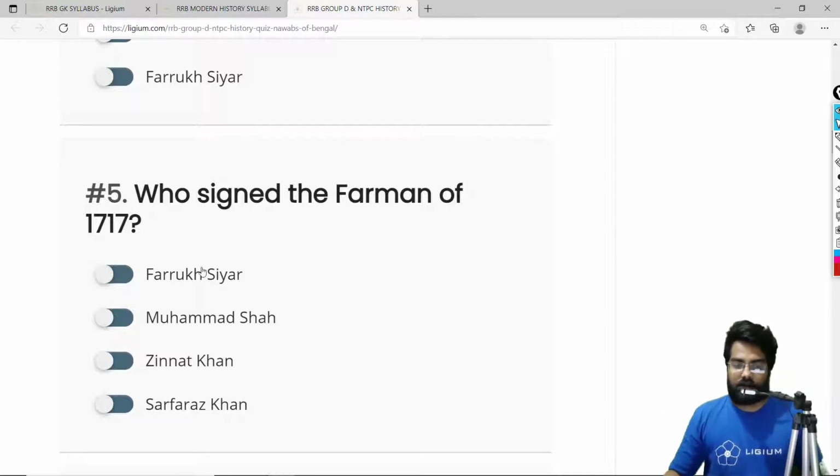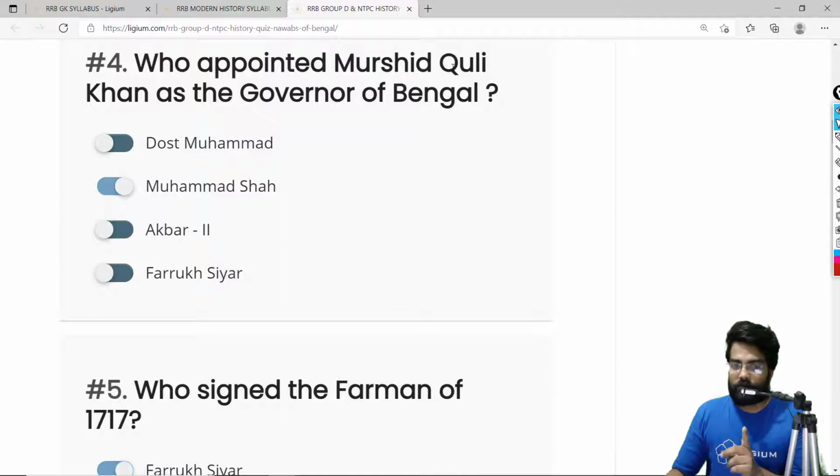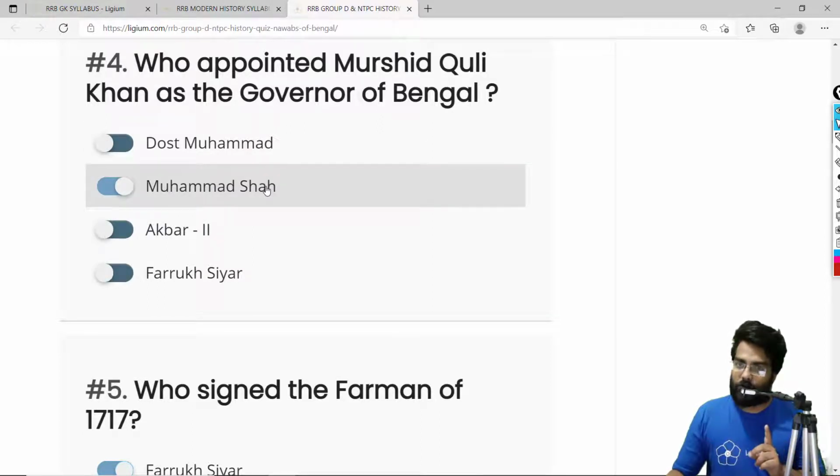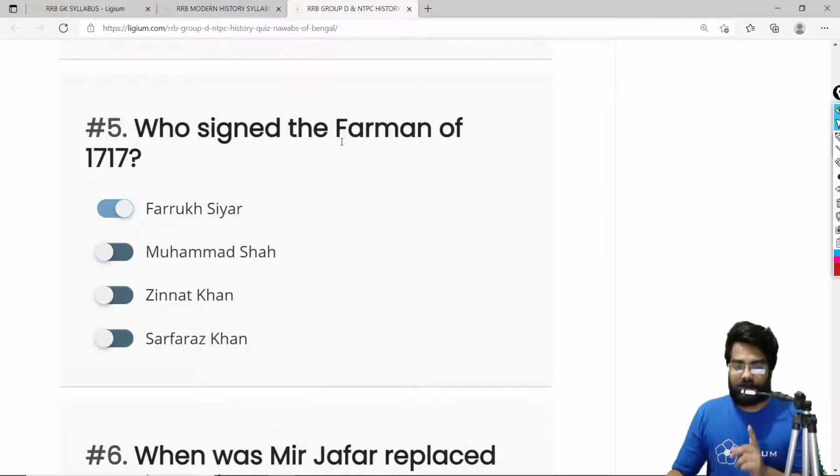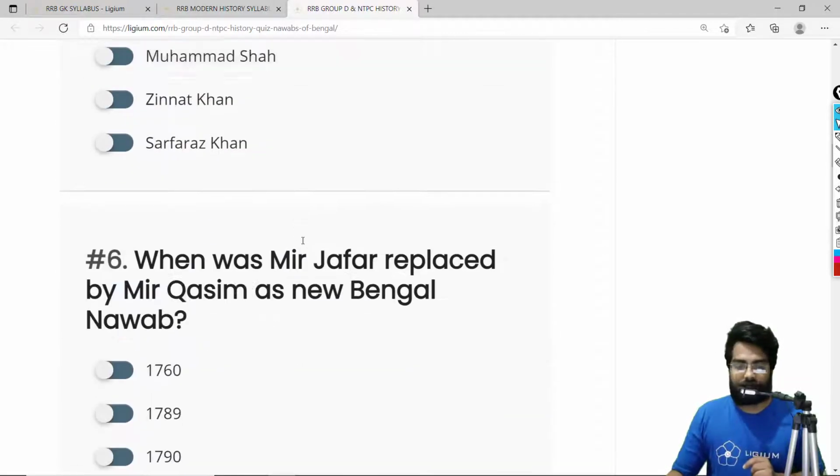So the correct answer is it was given by Farooq Siyar. Okay, remember this. Who appointed Murshid Quli Khan as the governor of Bengal? I have a feeling that this answer is wrong, but still I'm keeping it as option B. The reason is I'm going to show you how this MCQ section is going to work. Okay, so the correct answer in case of fifth is Farooq Siyar.